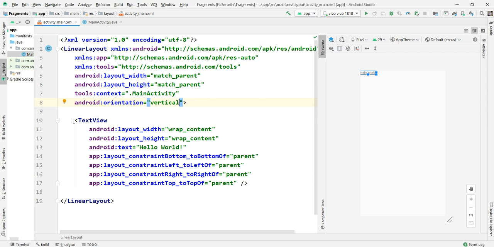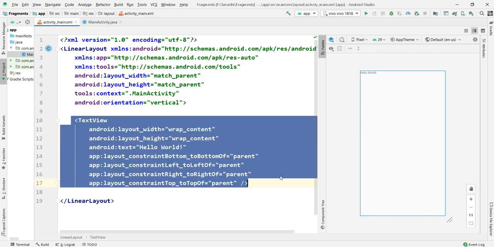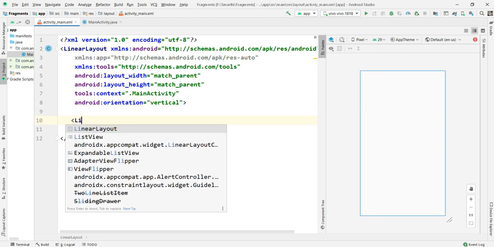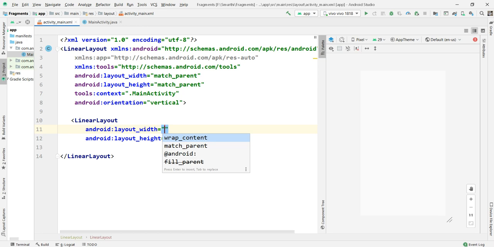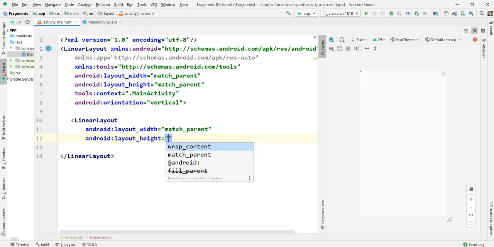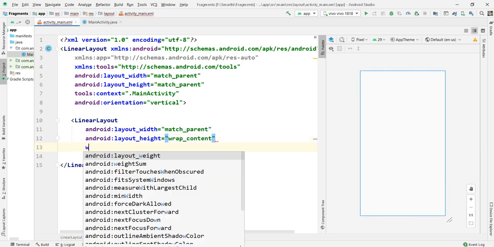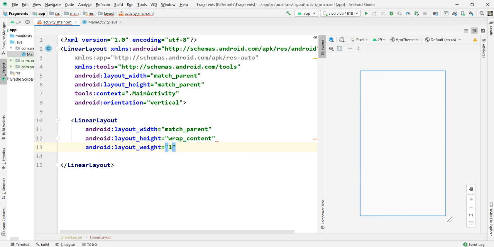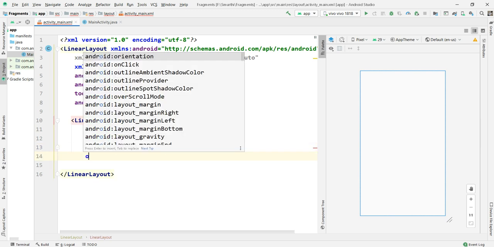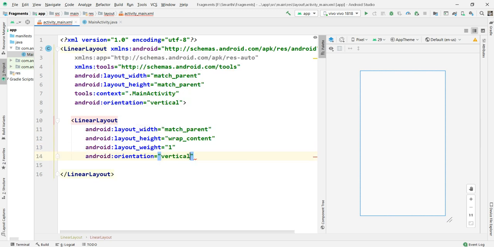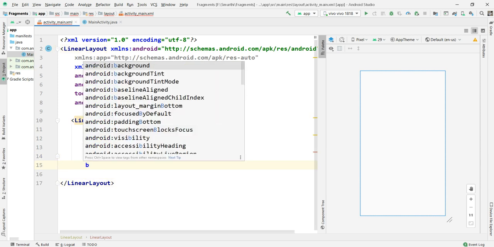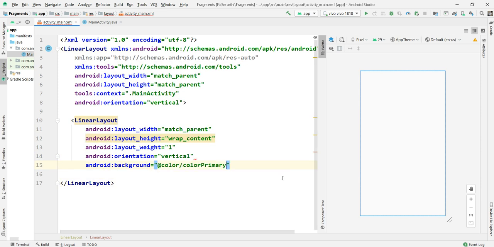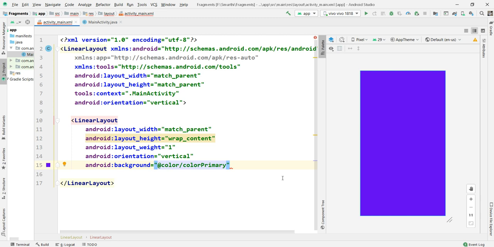Again in this, I'm taking a two-part linear layout, match parent, wrap content, and weight 1, and orientation vertical. Also I'm giving some background color. The background color is colorPrimary, like this.